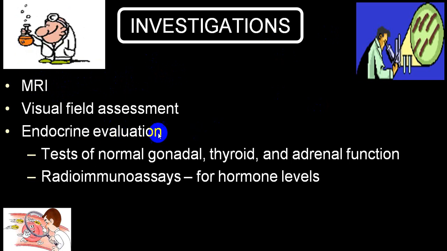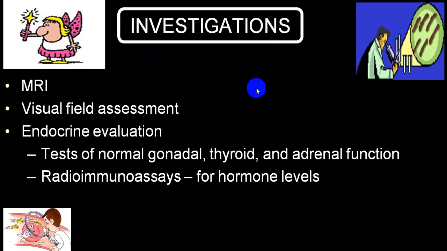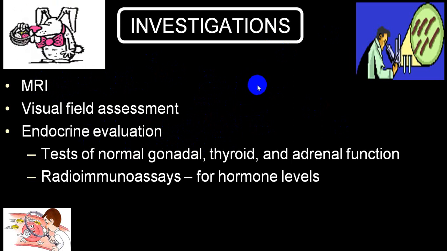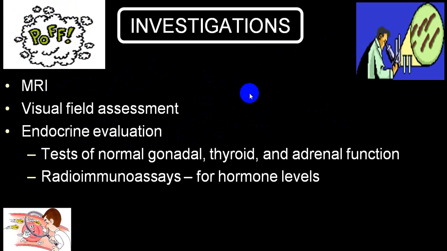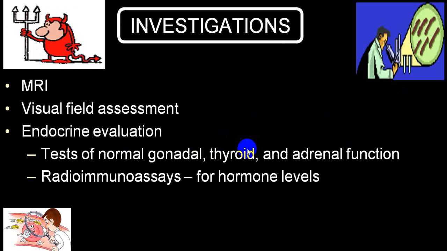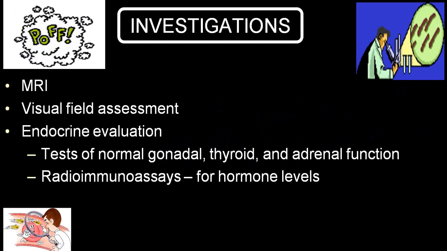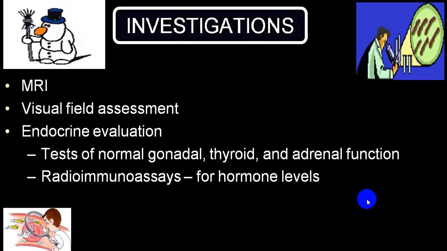Then you can go for a hormonal assay to find out which cell tumor it is. So you can go for growth hormone levels, prolactin levels, ACTH level, TSH level. That will give you an idea regarding secretory tumors and non-secretory tumors. You can do it by hormonal assay or radioimmunoassays.